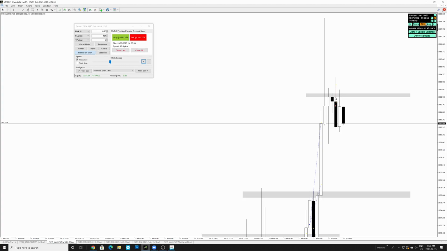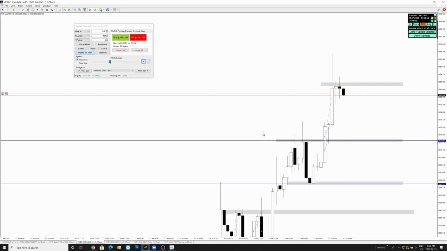So on the 30-minute time frame, based on the 4 hour, it was a little bit weaker. Now since we're getting it on the 1 hour time frame, it's a little stronger, but we're not going to take a trade because we had a winning trade and we had a losing trade. So now we're going to call it a day at this point.